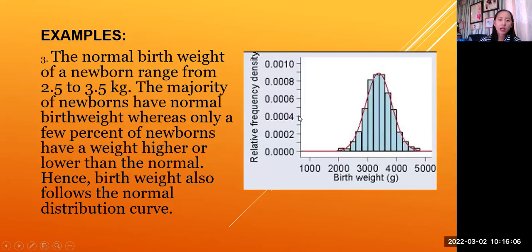Okay, another example is the normal birth weight. Okay, the weight of a newborn. Right?